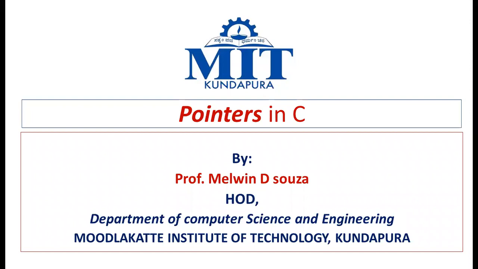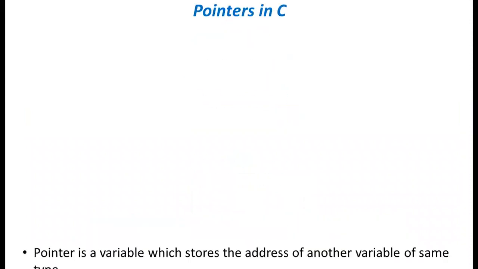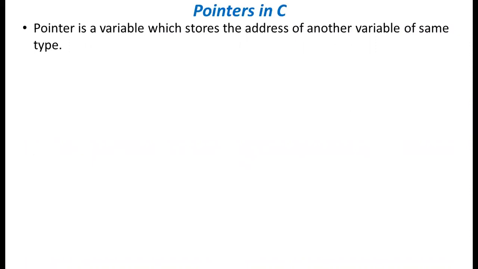In this video, I will cover one more important concept in C programming, that is pointer. Pointer is a variable which stores the address of another variable of same type. A normal variable will not store the address of any other variable, but a pointer variable will store the address of any other variable of same type.